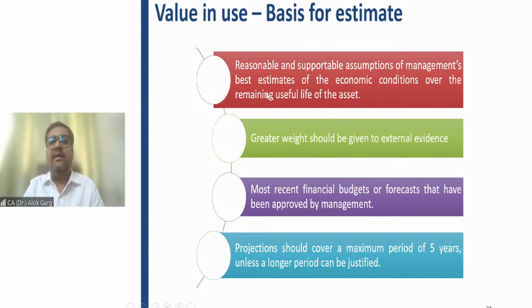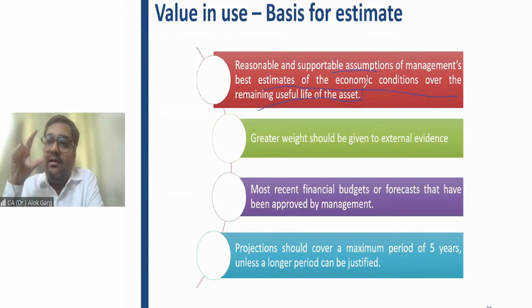So the standard says reasonable and supportable assumptions, management's best estimate of the economic conditions over the remaining useful life of the asset. The management should estimate the economic useful life of the asset, and management should have a reasonable and supportable assumption as to why management feels that yes, we will be able to have a cash flow of this particular amount in the economic life of the asset.